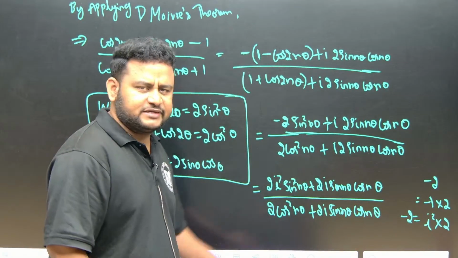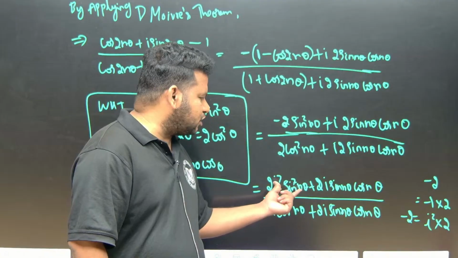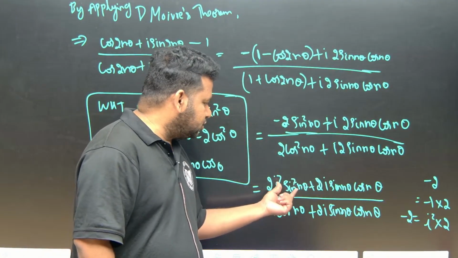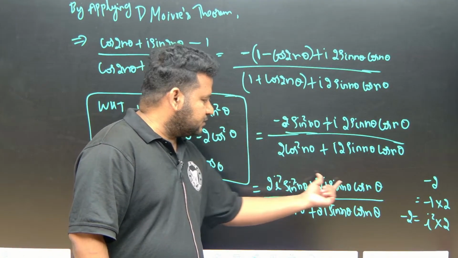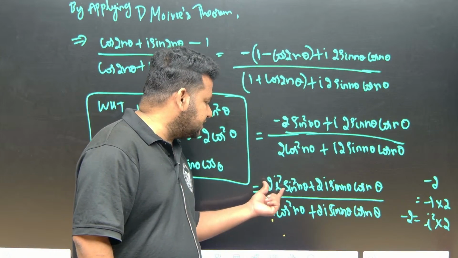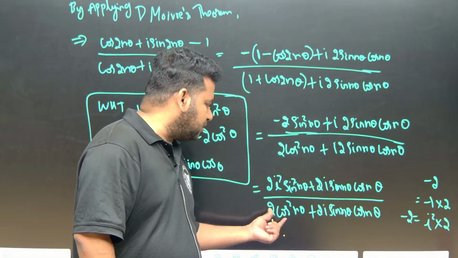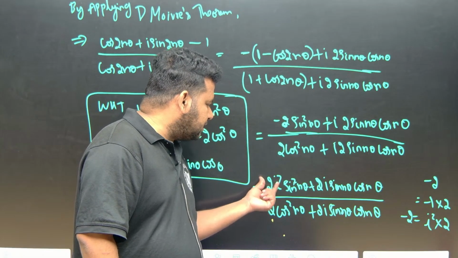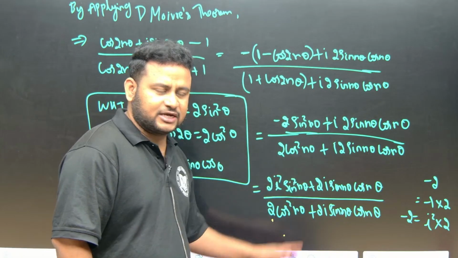Now let us take whatever is in common. This is my key step. In the numerator what is common? Sin is common. Here also sin is common. In the denominator what is common? Cos is common. That is, 2 sin is common here, and here also 2 cos is common. But apart from this, i is also common in the numerator. Let us take all the common things.